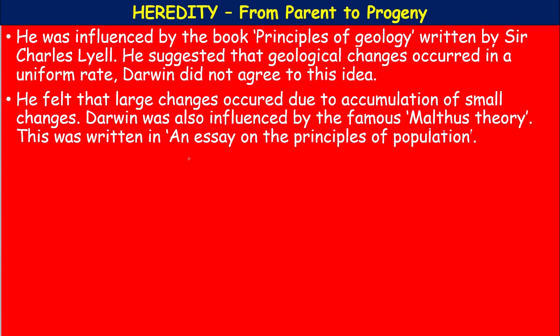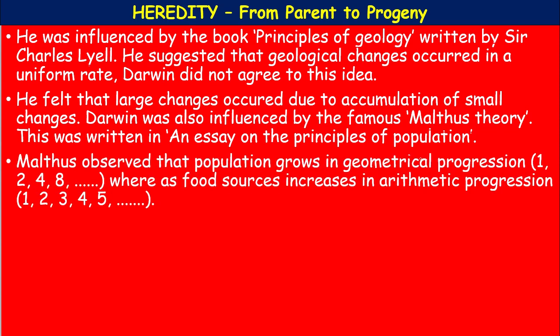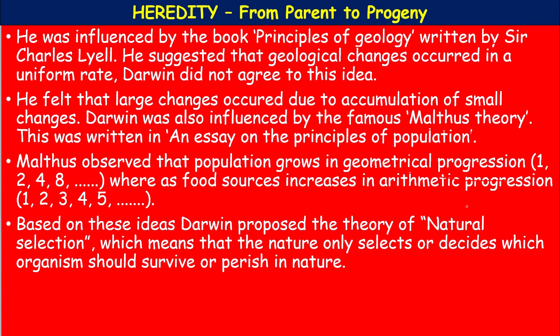This was written in an essay, the Principles of Population. According to Malthus, the population grows in geometrical progression, that is 1, 2, 4, 8, whereas food sources increase in arithmetic progression, that is 1, 2, 3, 4, 5. This means population is more compared to food production.